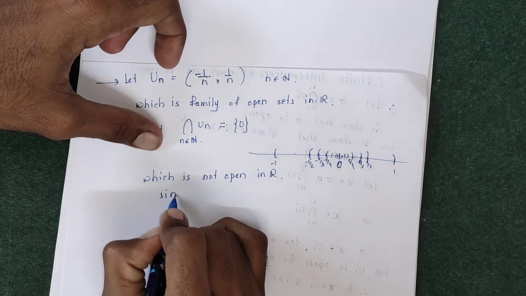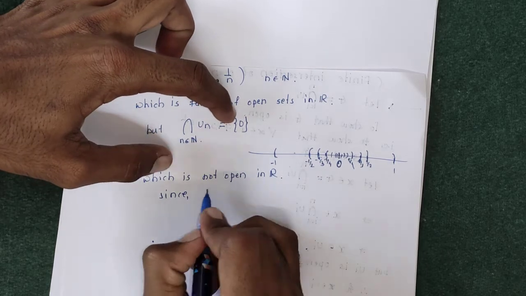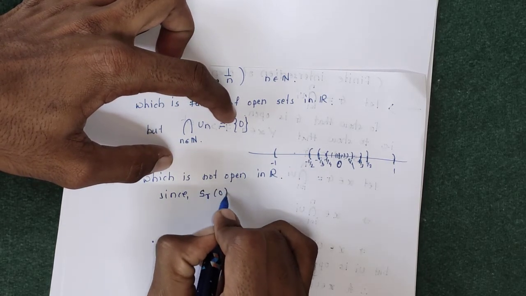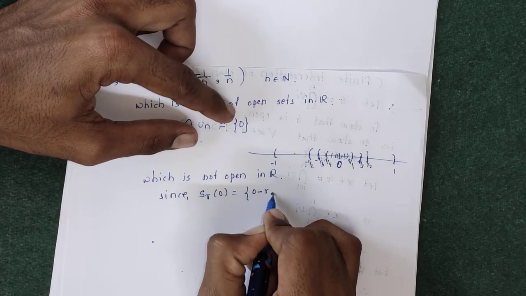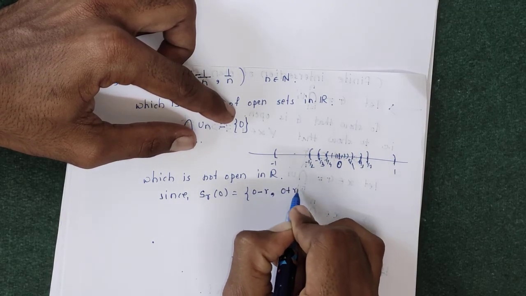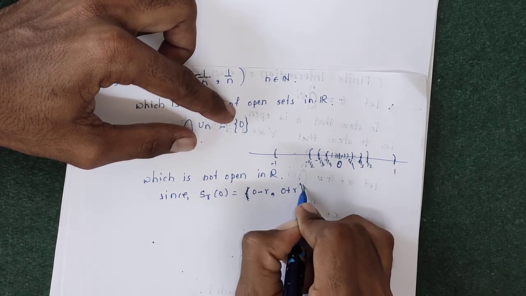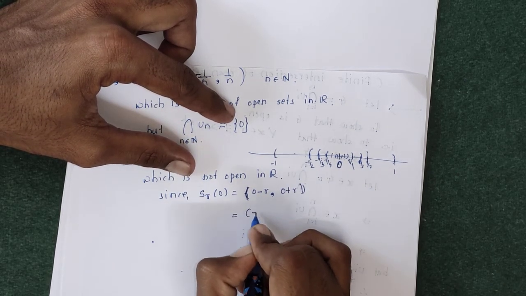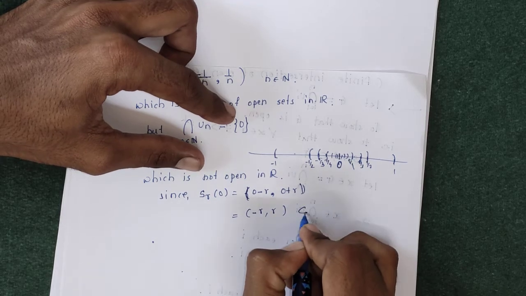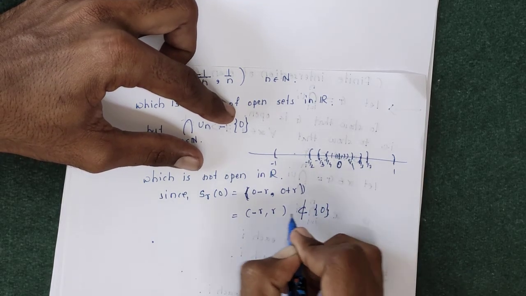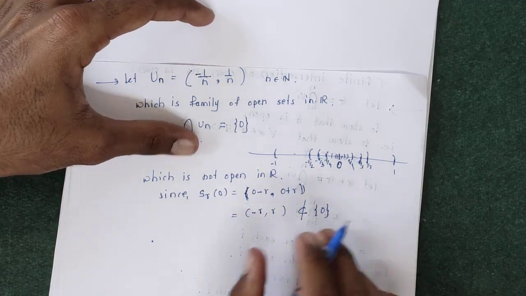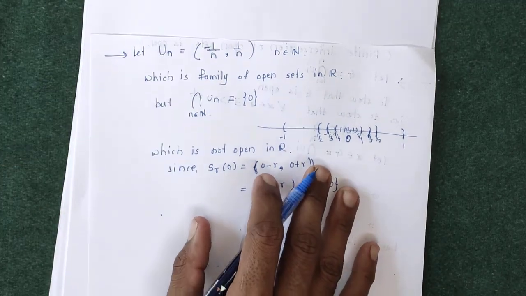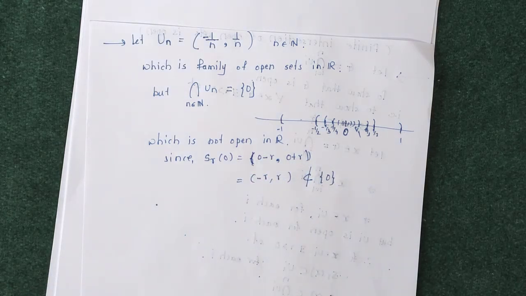Since if we take 0 as center and r as radius, then the open sphere S_r(0) is the open interval (0 - r, 0 + r). This interval -r to r is not contained in the singleton {0}, because the interval contains infinitely many points, so {0} is not open in R. So an arbitrary intersection of open sets is not open, hence the solution of this example.